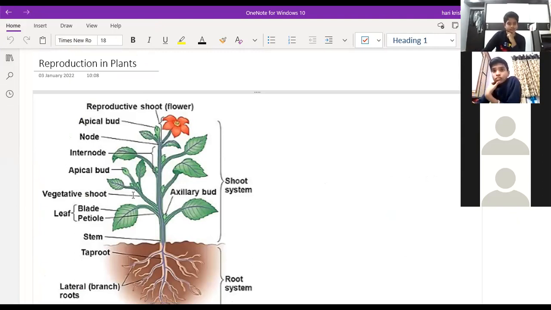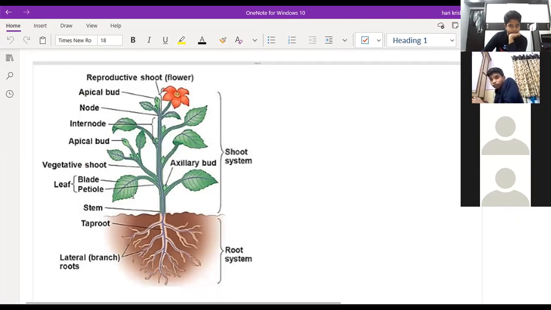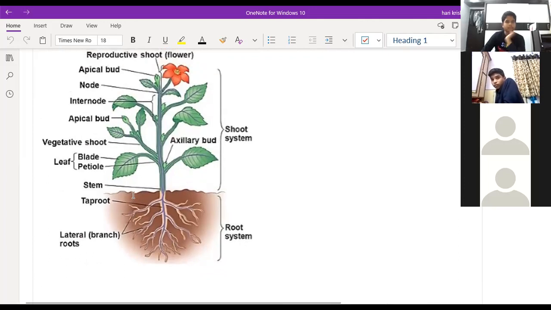So today we are going to start the new topic, that is the reproduction in the plants. Okay, last class we studied about the respiration in the animals and plants, right? So today we'll start the new topic, that is the reproduction in the plants. Before that, first we'll study the different parts in the plant. Already you know the basics about the plants, right?